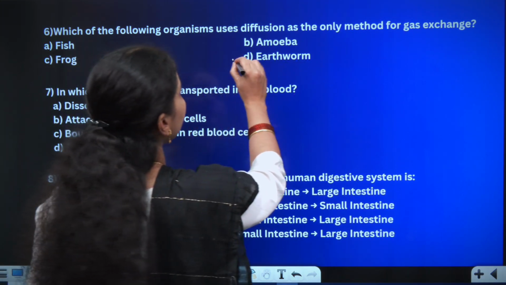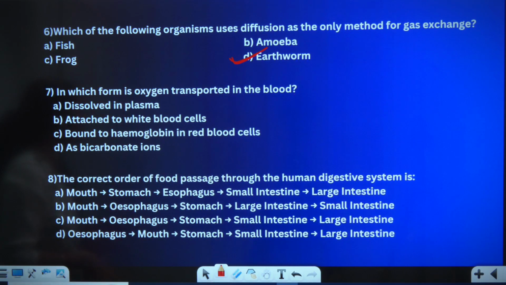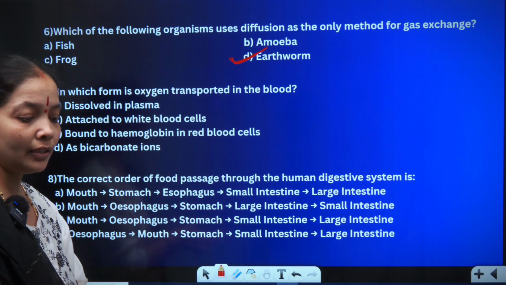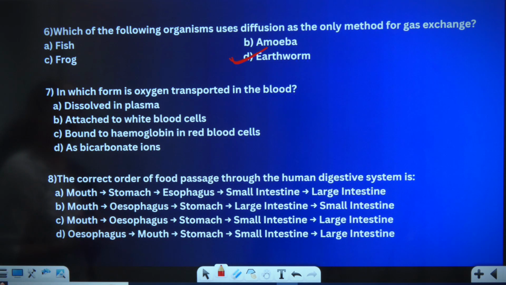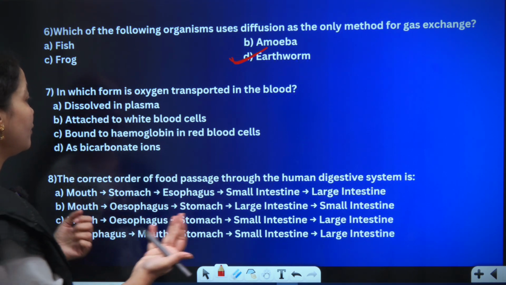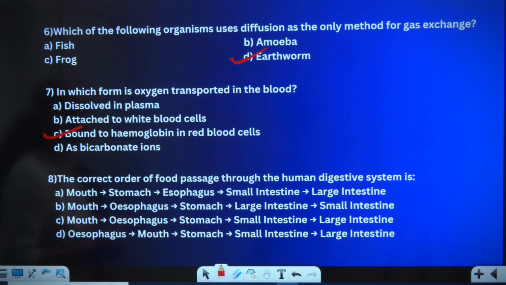So earthworm is the right answer here, which uses only diffusion for gaseous exchange because it is flat and very sticky to the ground level. In the next question, in which form is oxygen transported in the blood? When oxygen reaches the alveoli, it is transported to red blood cells, bound to hemoglobin. So option C will be my right answer here.